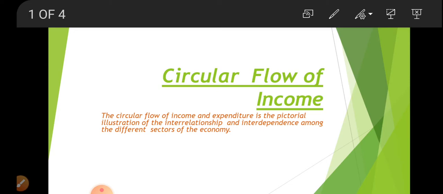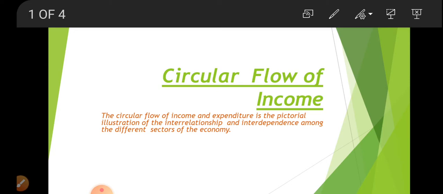Here, how these sectors are interrelated or interdependent, and how the income is flowing in a circular way in the economy, that is circular flow of income and expenditure.